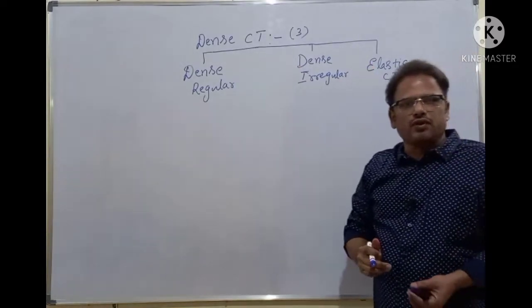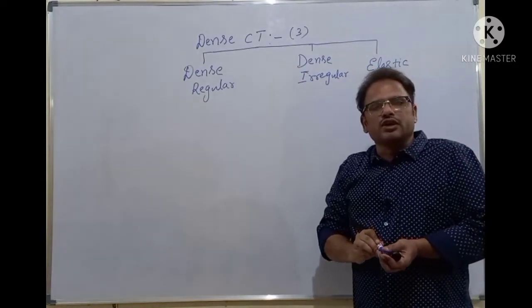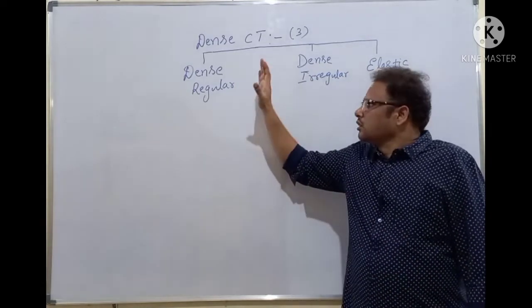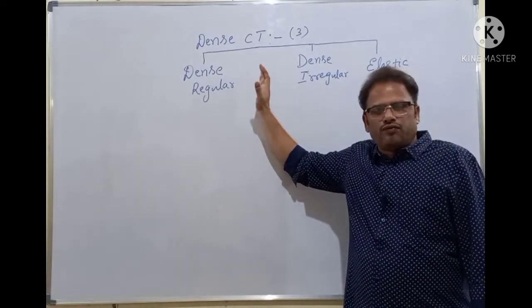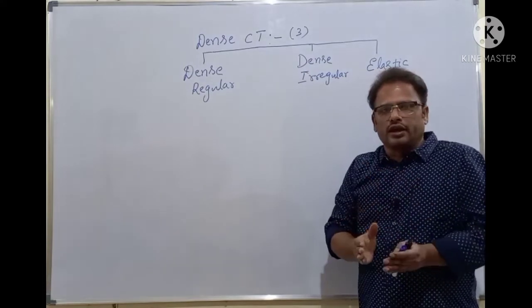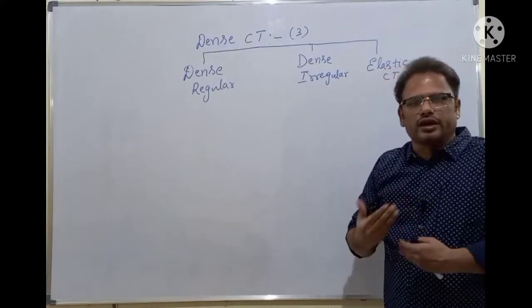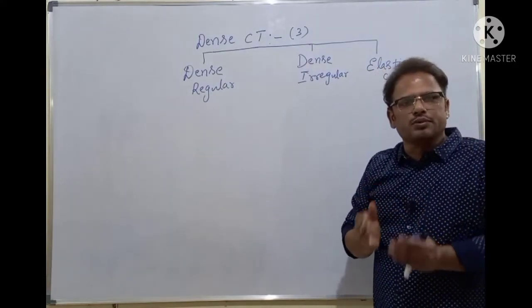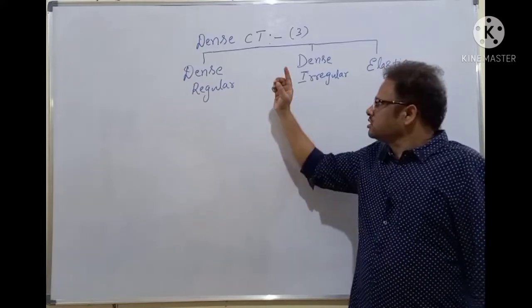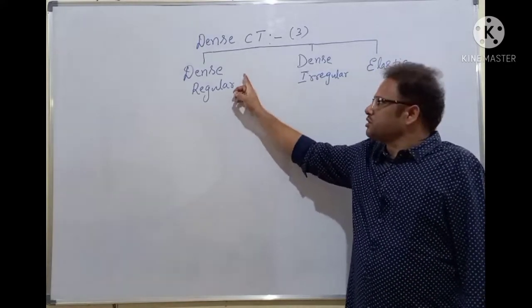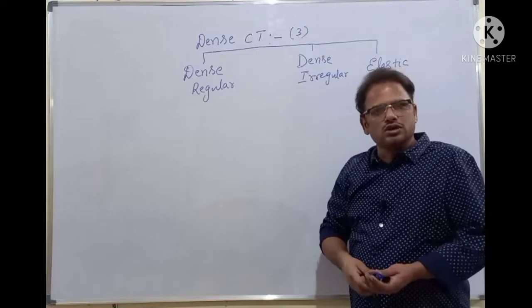What is the basis of arrangement, children? The chief basis of arrangement is the fibers. Which fibers are there and how the fibers are arranged. What is the pattern of arrangement of these fibers? That is the chief mode of classification of the dense connective tissue.